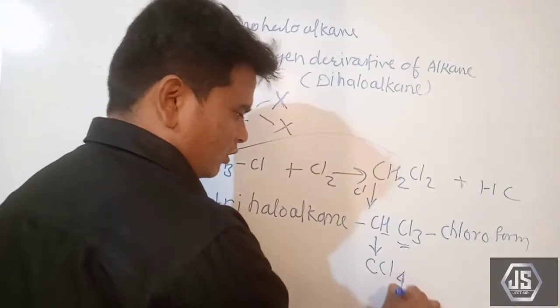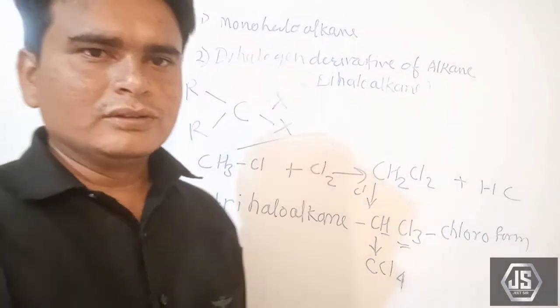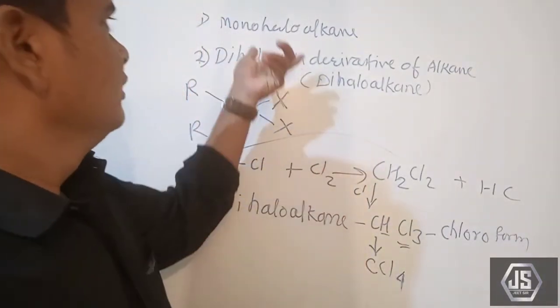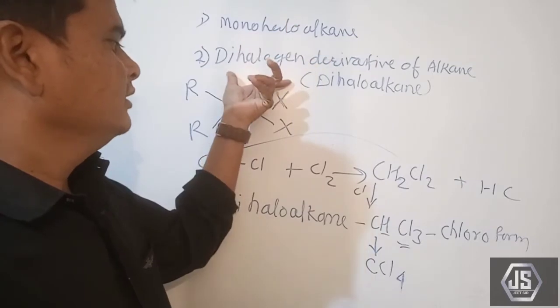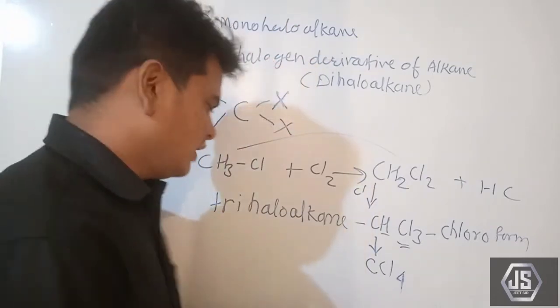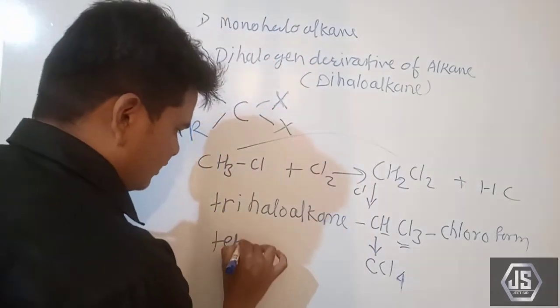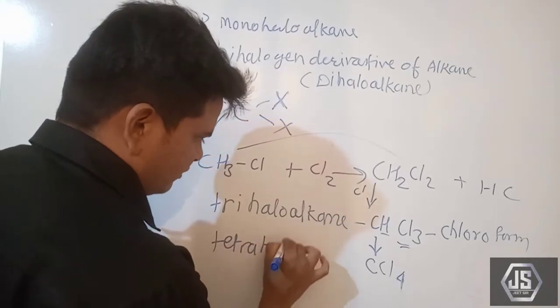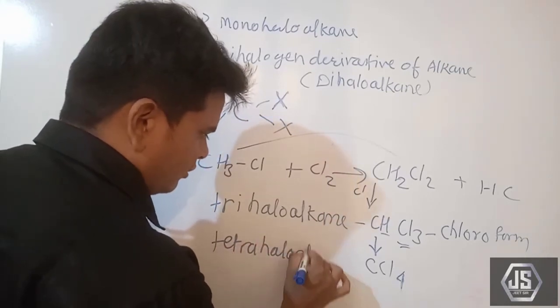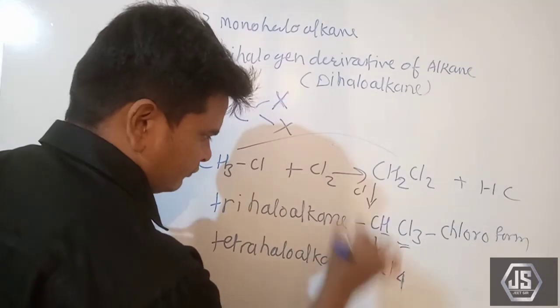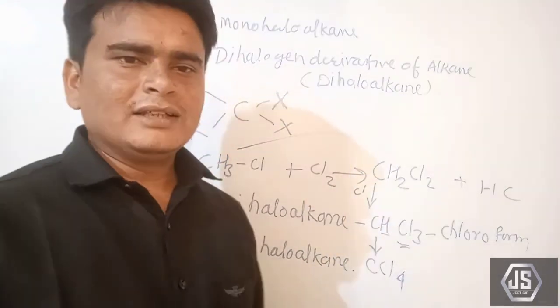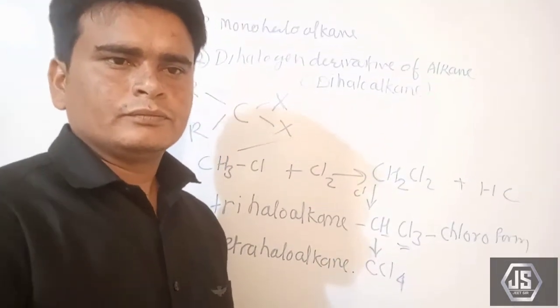So this is all about monohalogenation, dihalogenation, trihalogenation, and the fourth one is tetrahalogenation, tetrahaloalkane. So here we have seen the monohaloalkanes, dihaloalkanes, trihaloalkanes and tetrahaloalkanes.